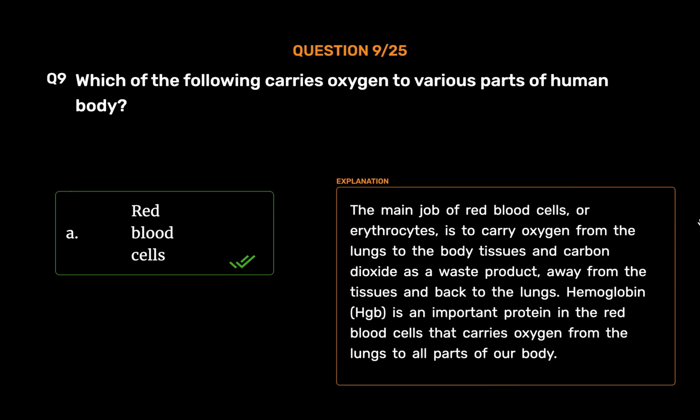Red blood cells. The main job of red blood cells, or erythrocytes, is to carry oxygen from the lungs to the body tissues and carbon dioxide as a waste product, away from the tissues and back to the lungs.